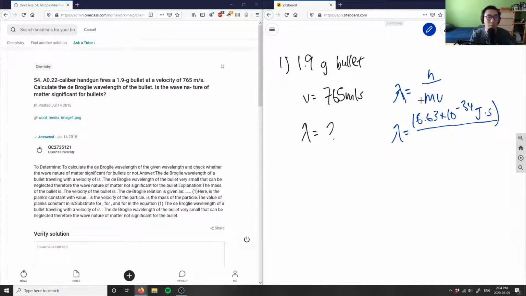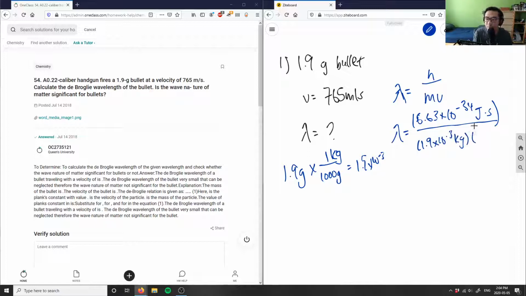So what I'm going to have to do is convert my grams into kilograms. I have 1.9 grams here, and I'm going to divide this by 1,000, since there are 1,000 grams in 1 kilogram. Using my calculator, 1.9 divided by 1,000 equals 1.9 times 10 to the negative 3. So I'm going to write 1.9 times 10 to the negative 3 kilograms here.